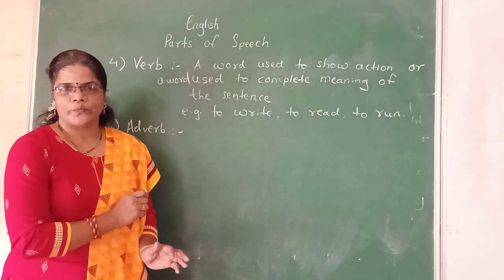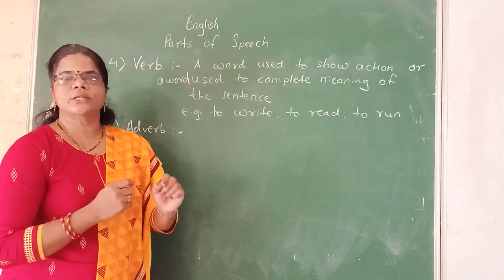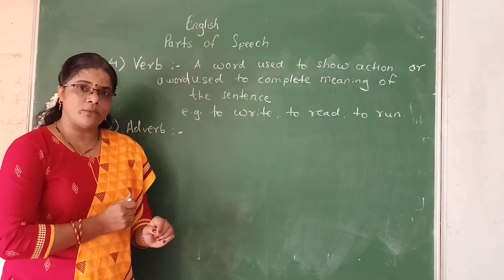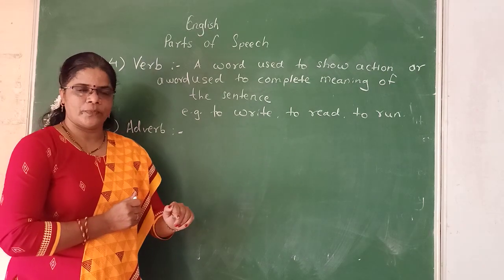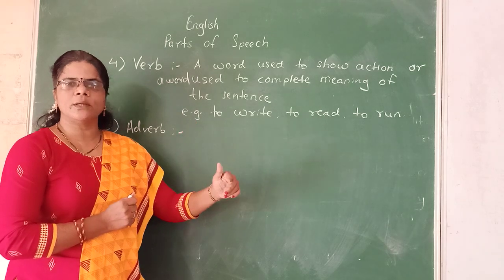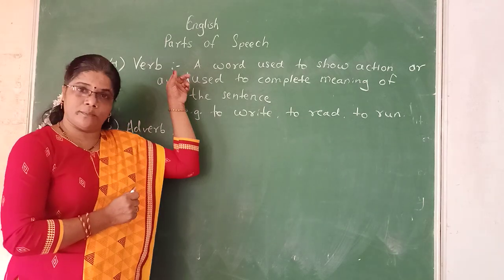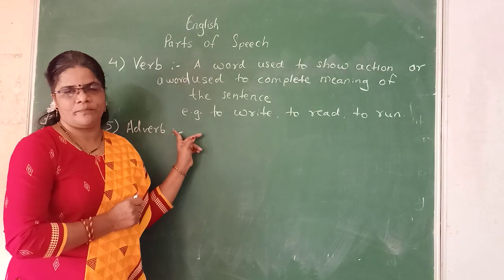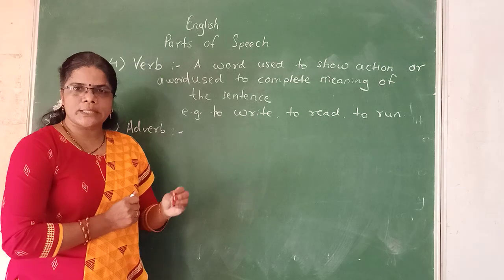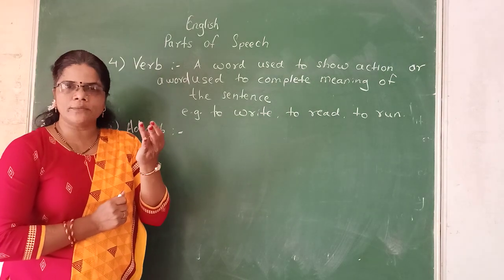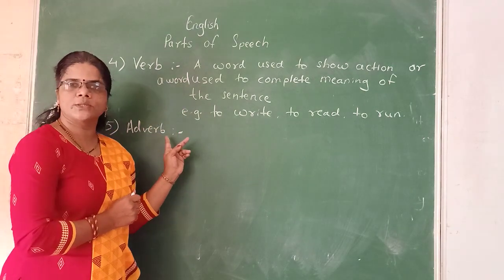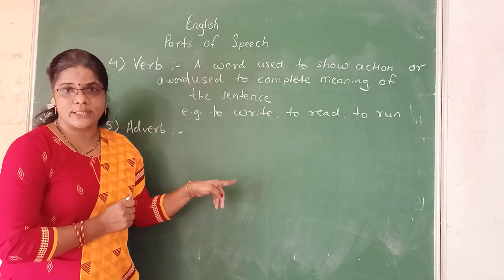As friends, we know, an adjective is a word which gives us some more information about a noun or which describes a noun. It is called an adjective. In the same way, a word which gives us some more information about a verb is called an adverb. It describes a verb, and not only a verb, it describes an adjective, and it also gives us more information about an adverb itself.